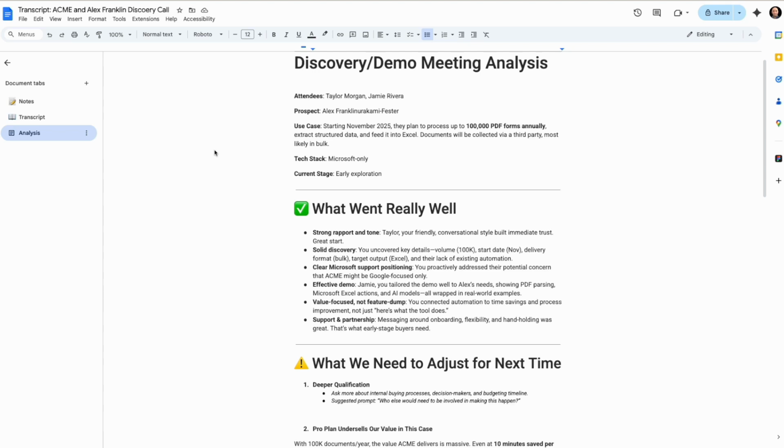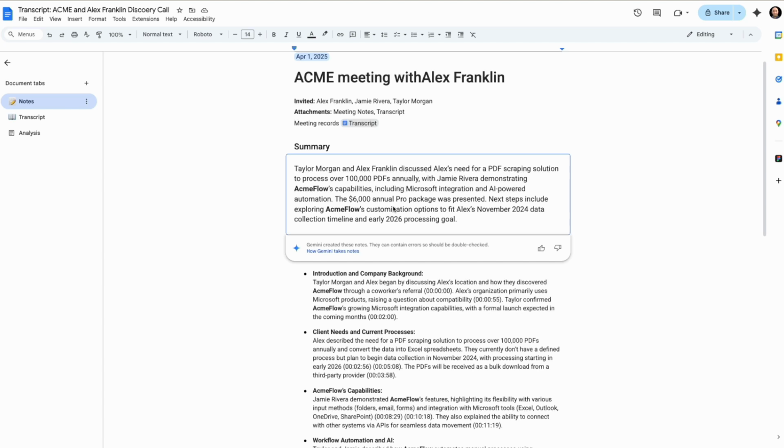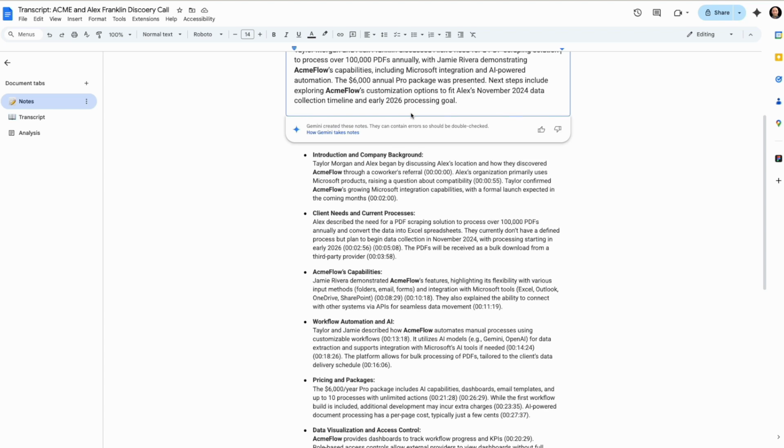So what happens whenever we've got a discovery or a demo call? We transcribe the meeting using Google Meet's built-in transcript, or if you're using Microsoft Teams or other tools, they also have built-in transcription. As soon as this transcript is created, something like this, of course, this is fictional, all generated by AI for the purpose of this video, but the exact same process happens in real life for us, except the content is different.